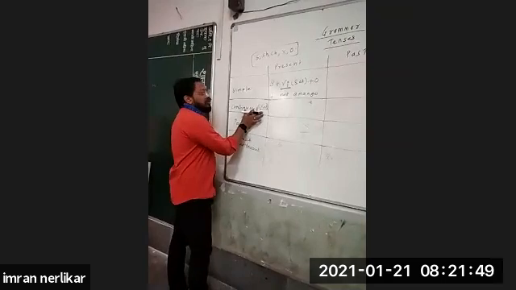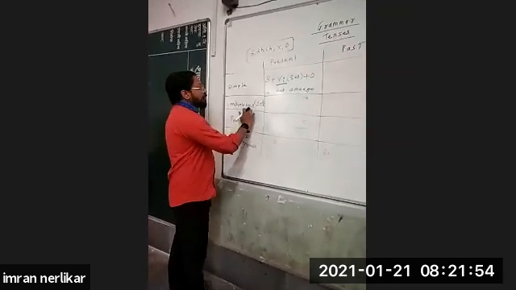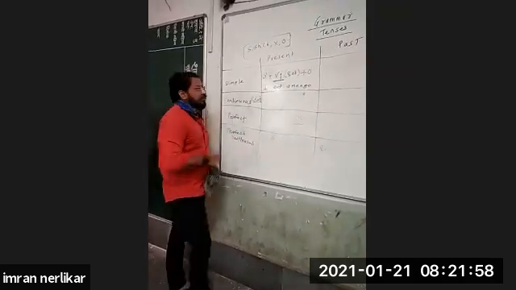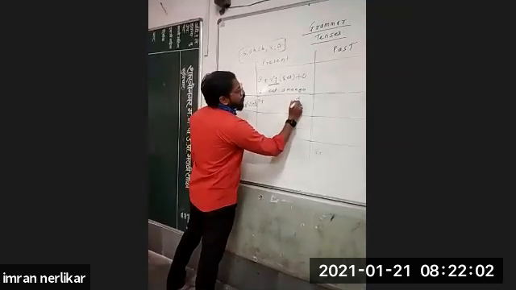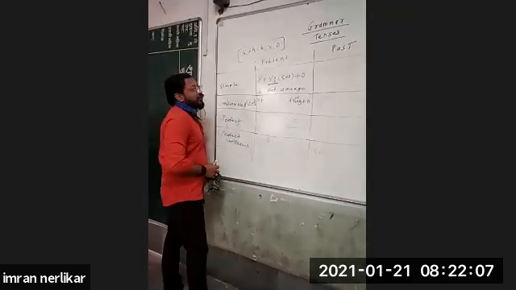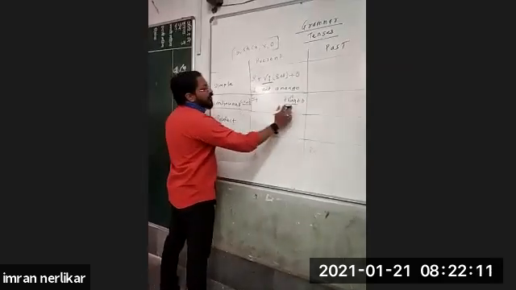So always remember that continuous tense means verb ing. So the structure will be like this: subject, verb ing plus object. Here instead of V1 we have taken verb ing because action is going on.